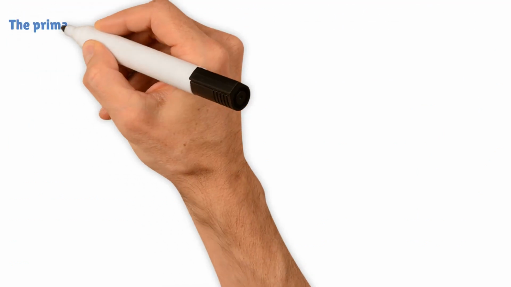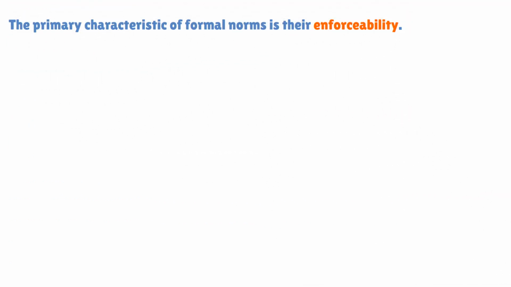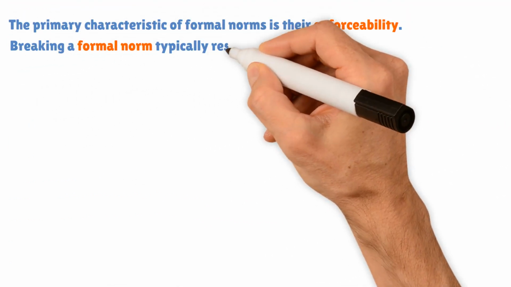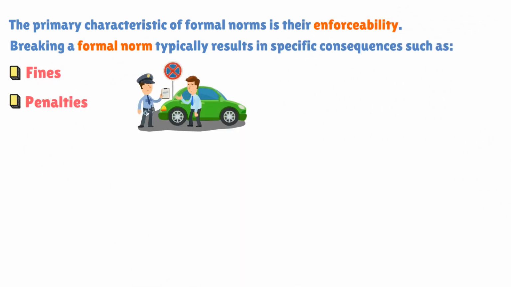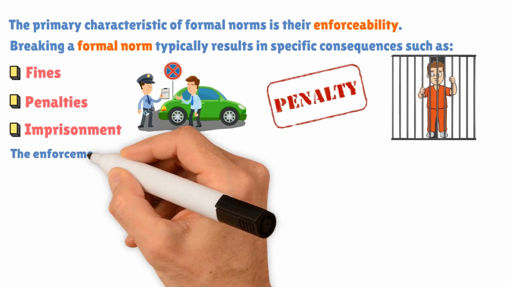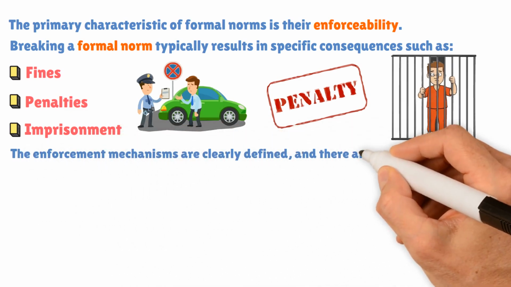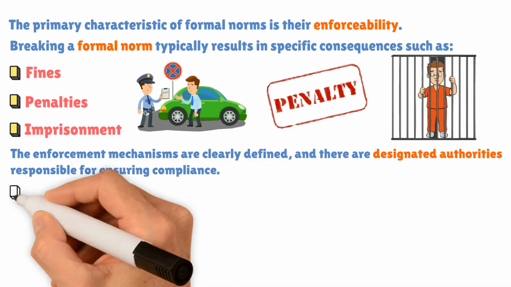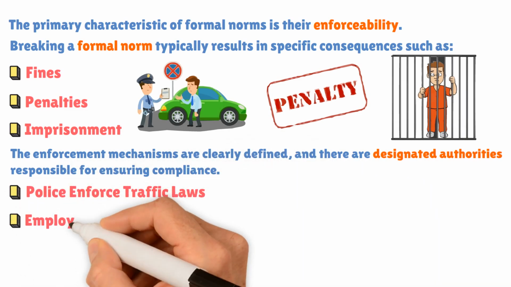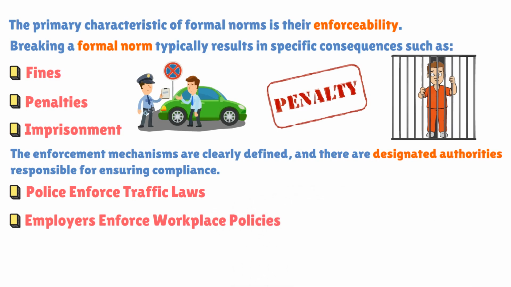The primary characteristic of formal norms is their enforceability. Breaking a formal norm typically results in specific consequences, such as fines, penalties, or imprisonment. The enforcement mechanisms are clearly defined, and there are designated authorities responsible for ensuring compliance. For instance, the police enforce traffic laws, and employers enforce workplace policies.